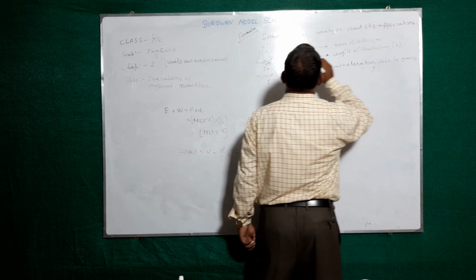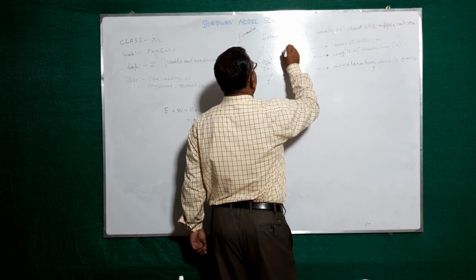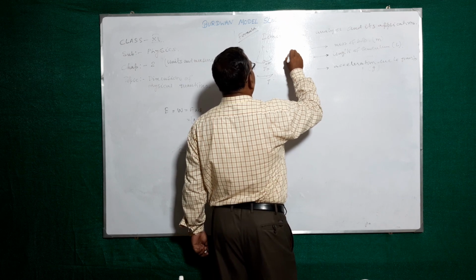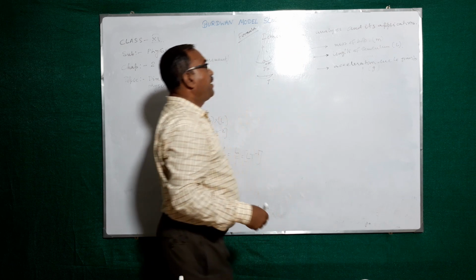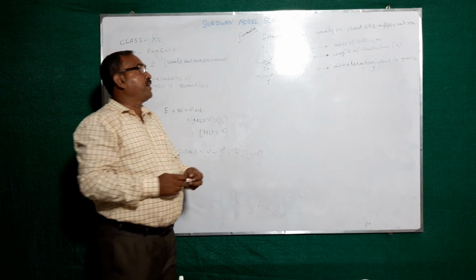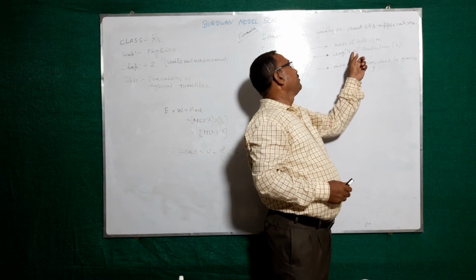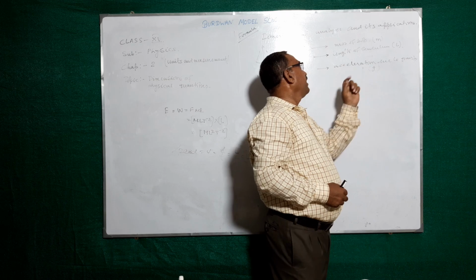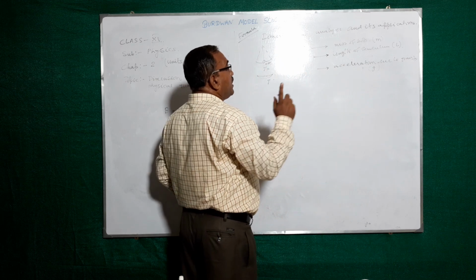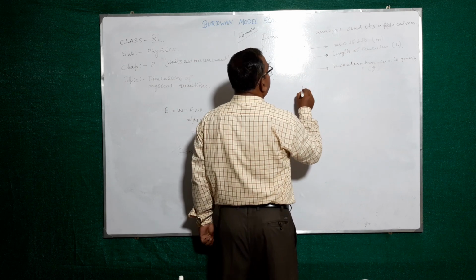Length of the pendulum. This is the time period. Depends on, suppose, three factors. One factor is mass of the bob, length of the pendulum, and acceleration due to gravity. You consider it.